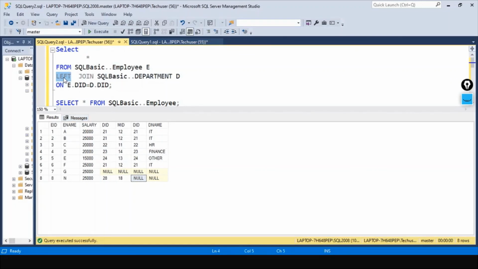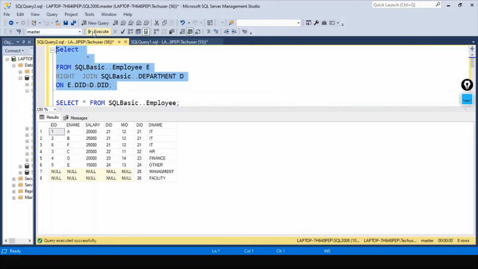We will see the remaining joins, which is right outer join. We can say right join also. I'm just selecting star. In case of right outer join, whatever the right table, in our case department, this is the left table and this is the right table. Everything from this department will be picked. That is what happened.